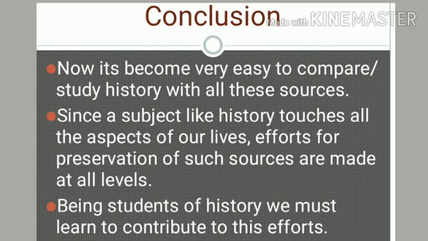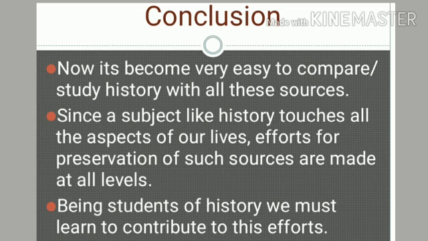So children, we have learnt about different sources, material sources, written sources, oral sources, even FTII, Press Trust of India, and also we have learnt about postage stamps in this chapter. After learning about all these sources, we can come to the conclusion that these sources are so helpful to us to compare or to study history.